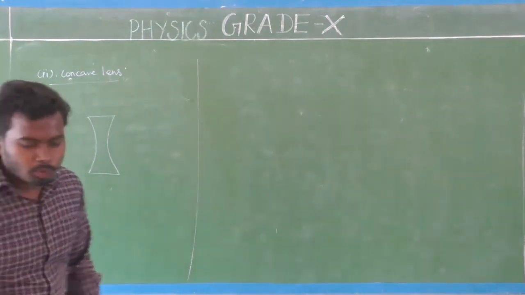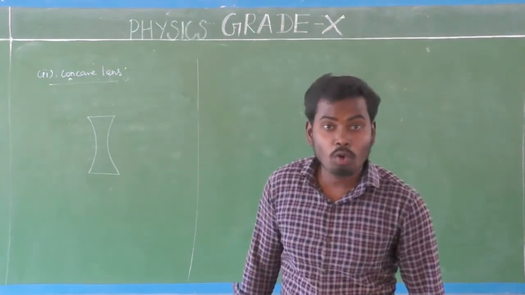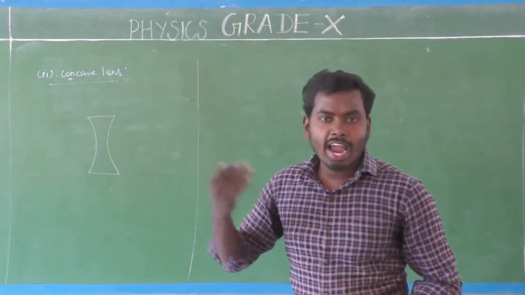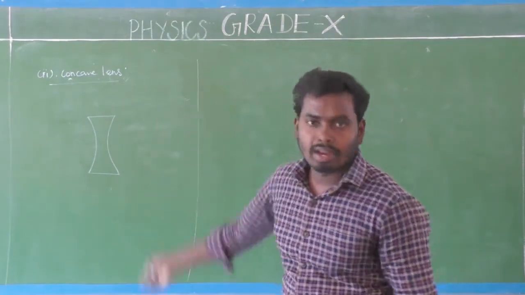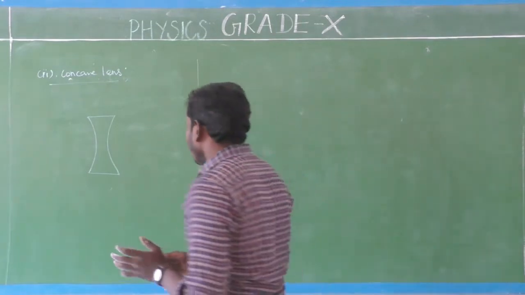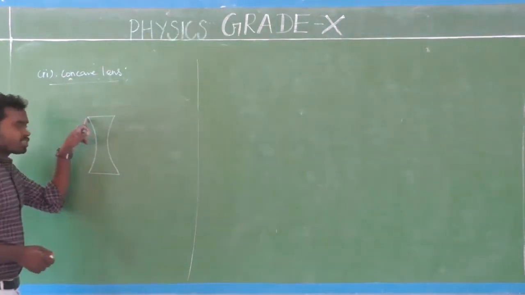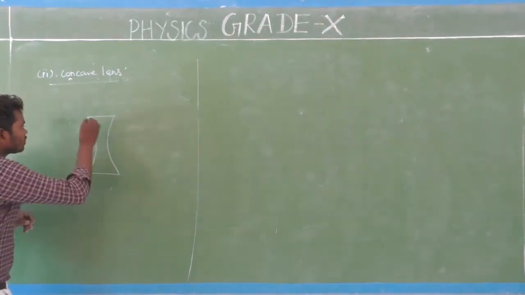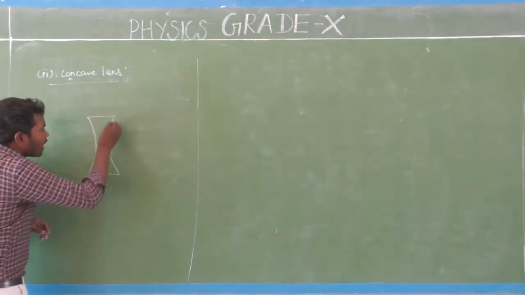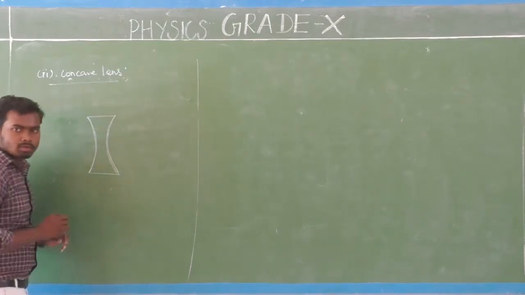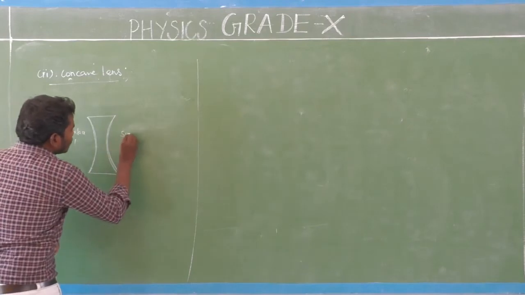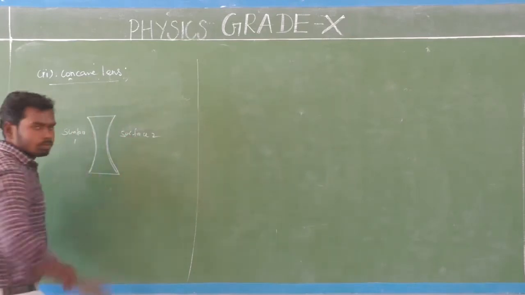Yes. This is a beautiful concave lens diagram. Actually, this is a side view. It's not a front view. It's a side view of the concave lens, isn't it? Look here. This concave lens also has two surfaces. This is one surface and that is one surface. So it has two surfaces. Surface 1, and this is surface 2.